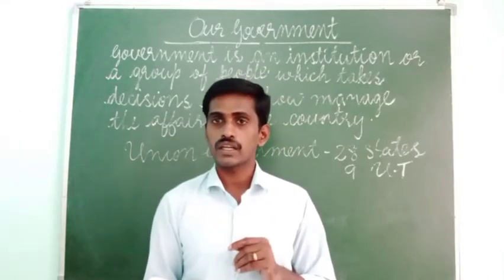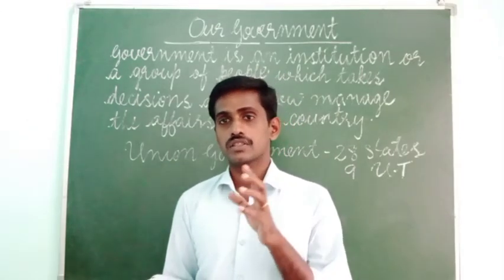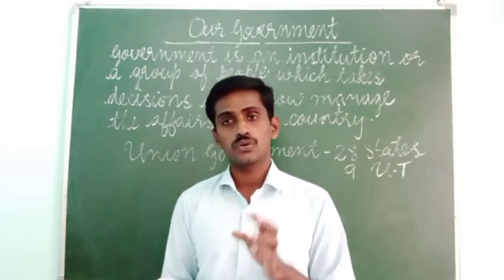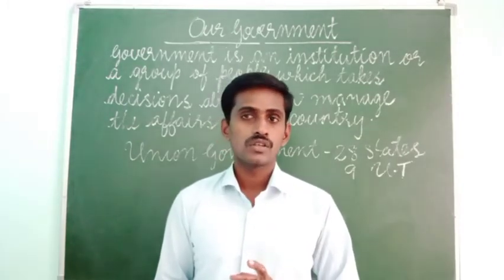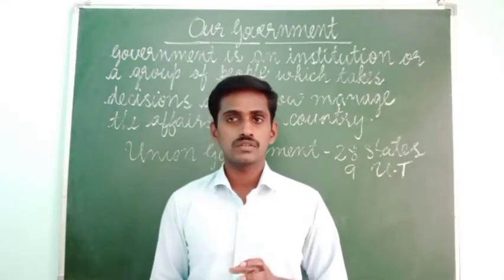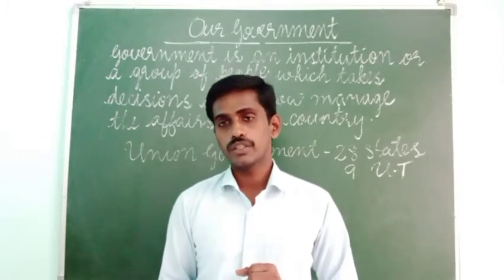In the case of the state list, the state government is responsible for taking decisions. In the case of the concurrent list, both the union government and the state government can make decisions, but the final decision is taken by the union government.